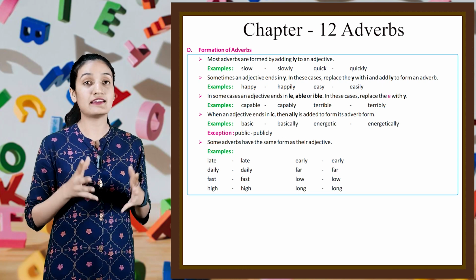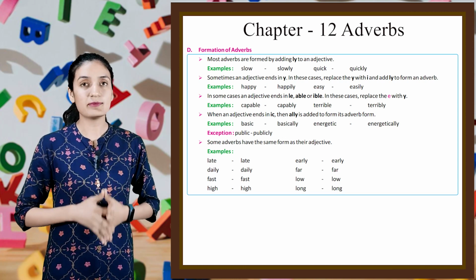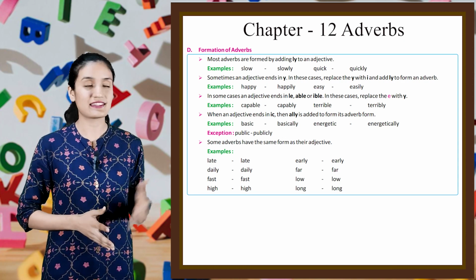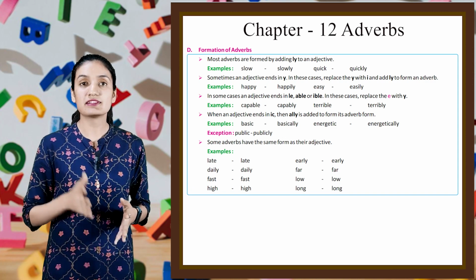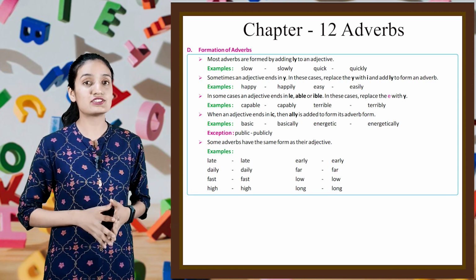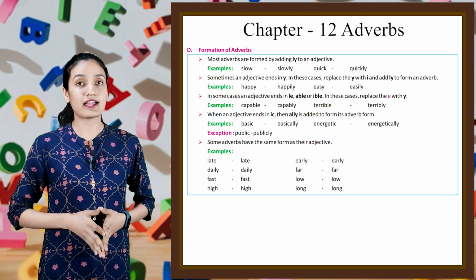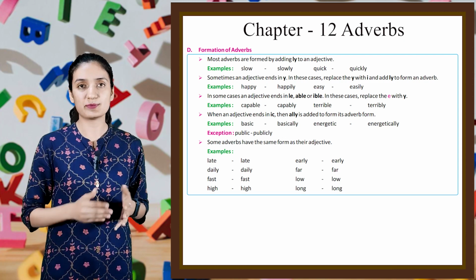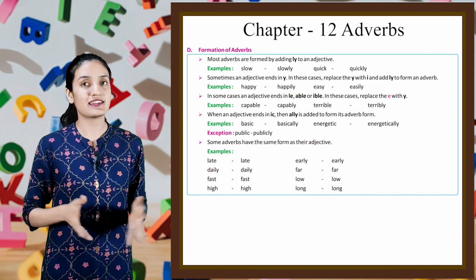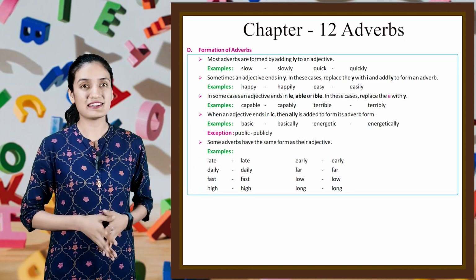In some cases, an adjective ends in le, able, or ible. In these cases, replace the e with y. Example is capable, capably, terrible, terribly. Next is when an adjective ends in ic, then ally is added to form its adverb form. Example, basic, basically, energetic, energetically, public, publicly.